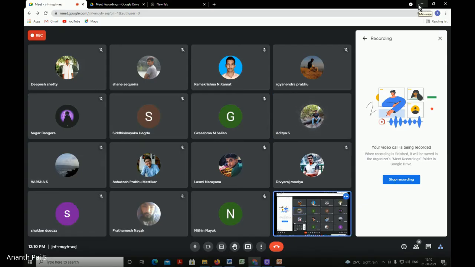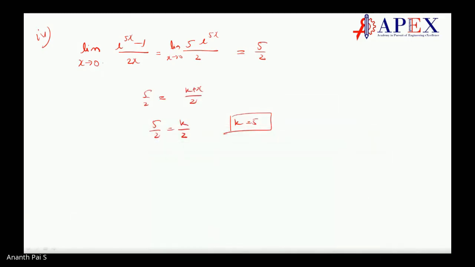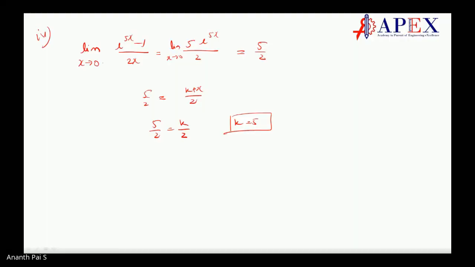Sir, how else could you solve the fourth problem, in case we didn't have L Hospital's rule? Okay, very good question. What we can do is, in case we did not have L Hospital's rule, multiply and divide by 5. Then we can apply that rule: e power x minus 1 by x equal to 1.